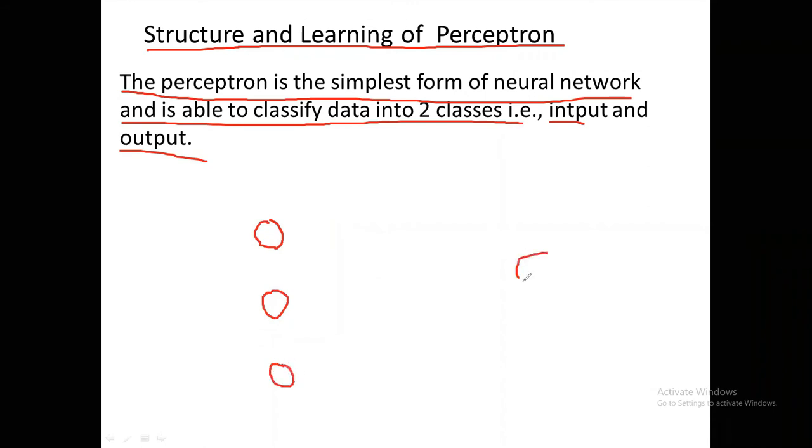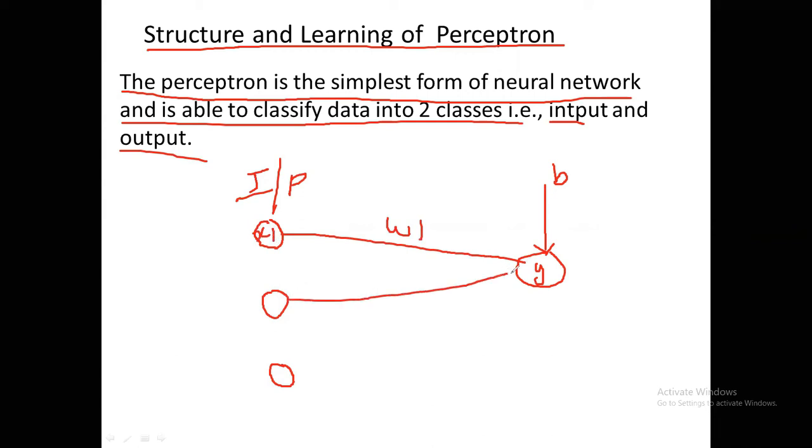So this is the output, this is the input, and this is the output y. For this, we are going to give bias b and weights. So this is the weight 1 and this is x1. Similarly, this is the weight 2, this is x2, and this is x3, and this is weight 3.